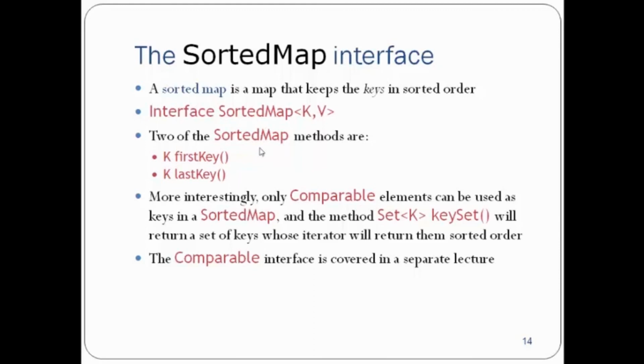It contains additional methods, firstKey and lastKey, to let you know what your first key and last key are. More interestingly, only Comparable elements can be used as keys in a sorted map, and the method keySet will return a set of keys whose iterator will return them in sorted order. The Comparable interface is covered in a separate lecture. Again, we'll cover that later on.